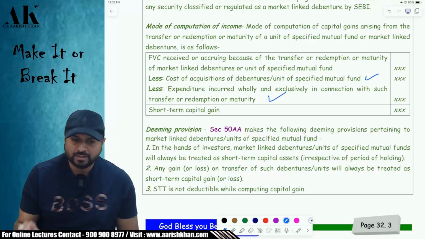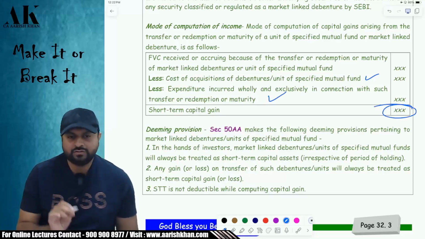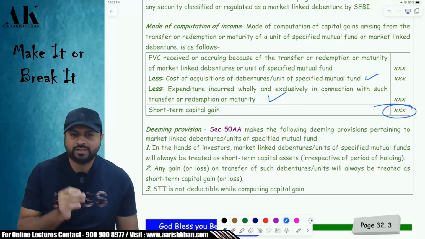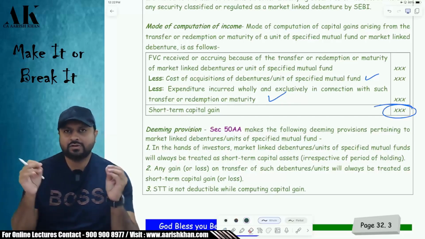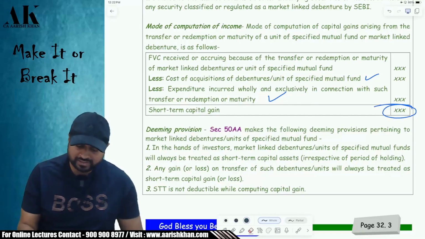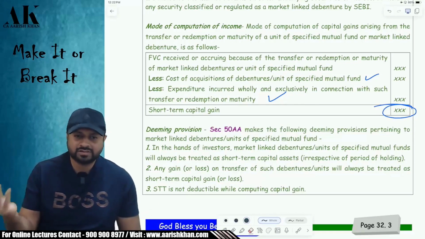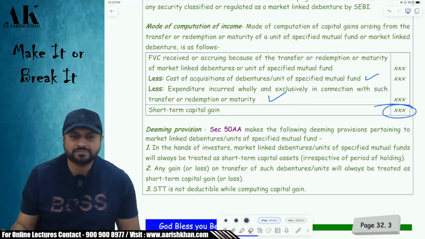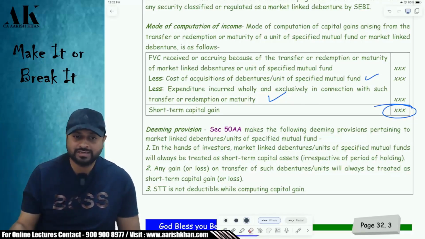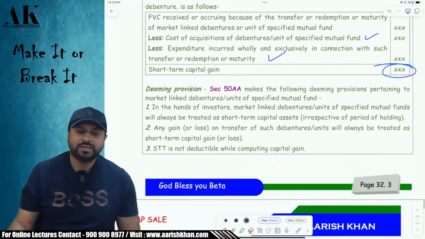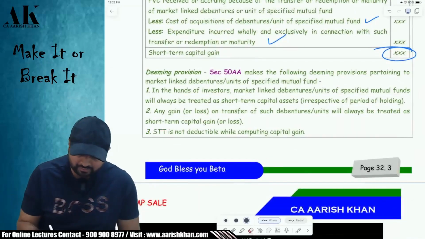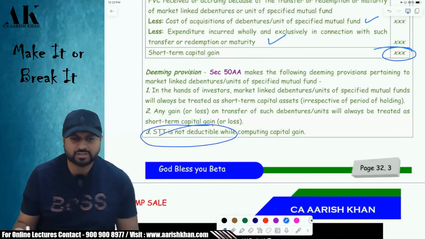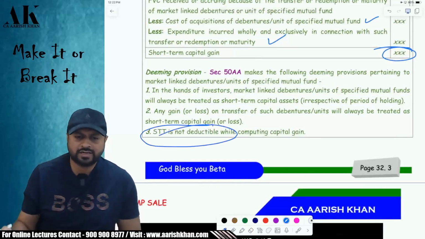But after that, whatever is the profit is always going to be short-term capital gains, whether it is after 36 months or after 5 years or 10 years or 20 years. Therefore, it is always short-term capital gain. Therefore, the question of indexation will never arise, yes or no? Similarly, the tax rates will also be higher, right or not? One more thing which is generally allowed is not allowed here. STT is also not allowed if you are paying some STT on purchase or sale of the securities. Securities transaction tax will not be allowed to you.